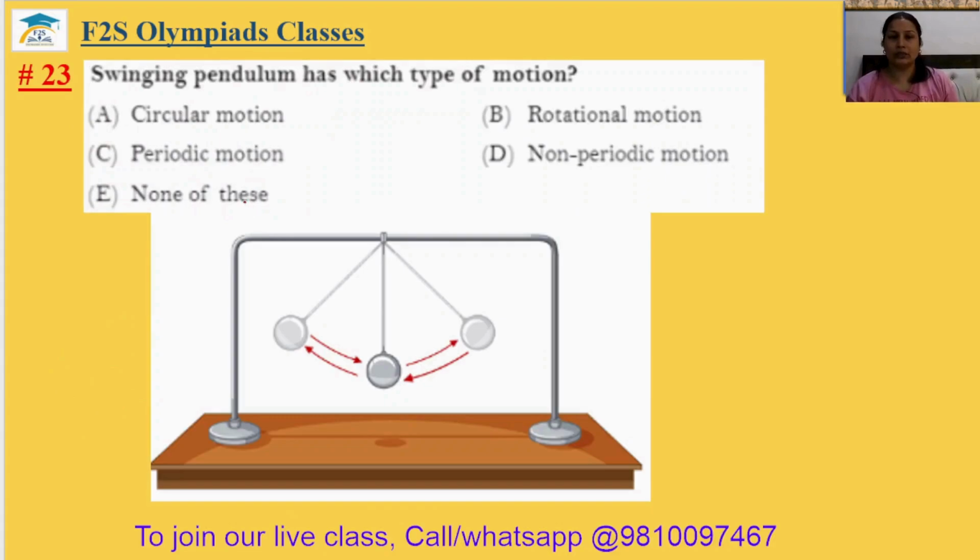Question number 23. Swinging pendulum has which type of motion? Which type of motion means it is just repeating itself after every interval of time. So this is periodic motion. The 23rd answer is option C.